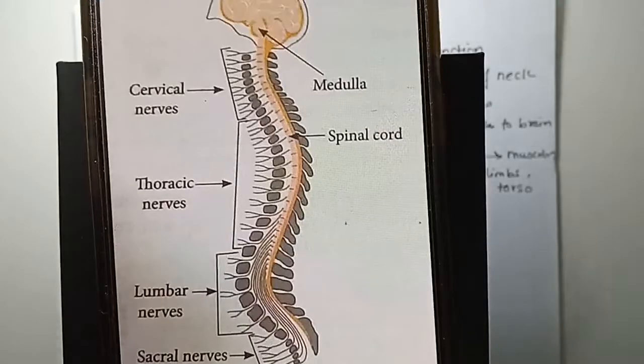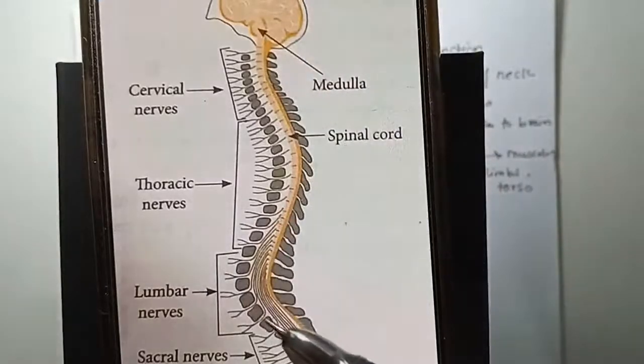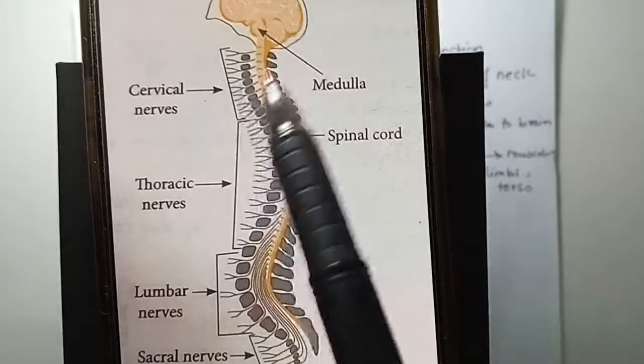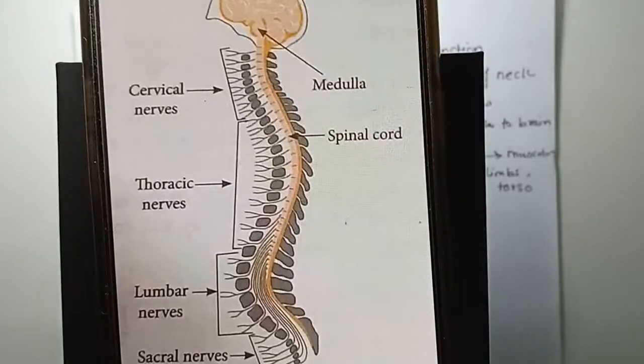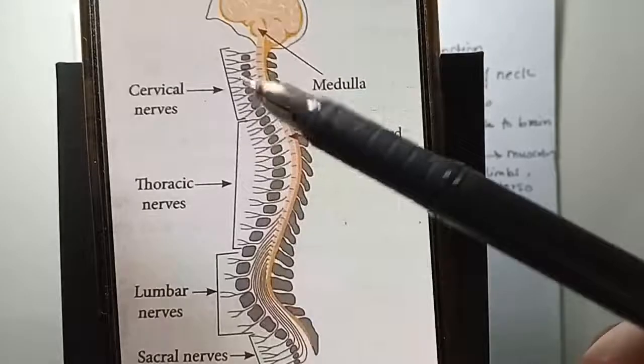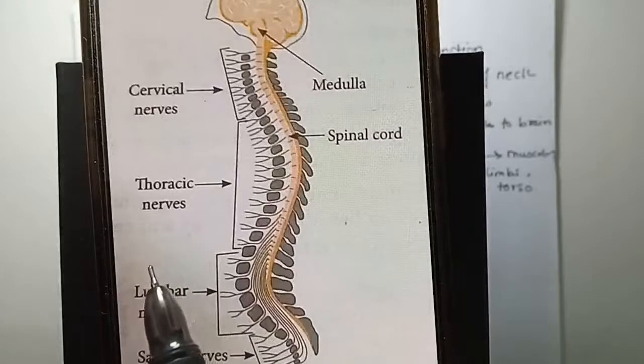This is how your spinal cord looks. See, it starts from the medulla throughout your backbone. These are the different bones which are shown in gray color. This is the spinal cord here in yellow color. The spinal cord is divided into cervical nerves, thoracic nerves, and lumbar nerves. And the last set of nerves are sacral nerves. This is the internal structure of a spinal cord. Spinal cord is a very important part of your body.